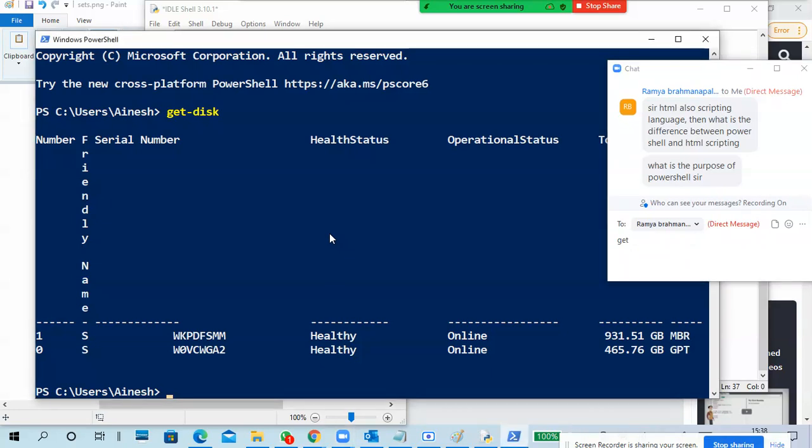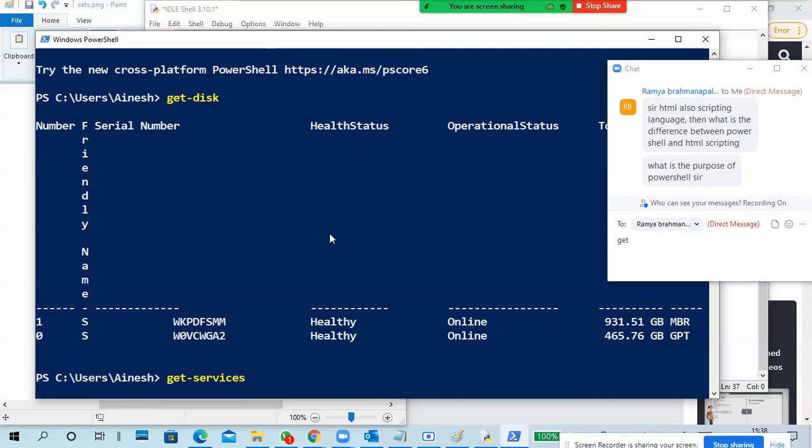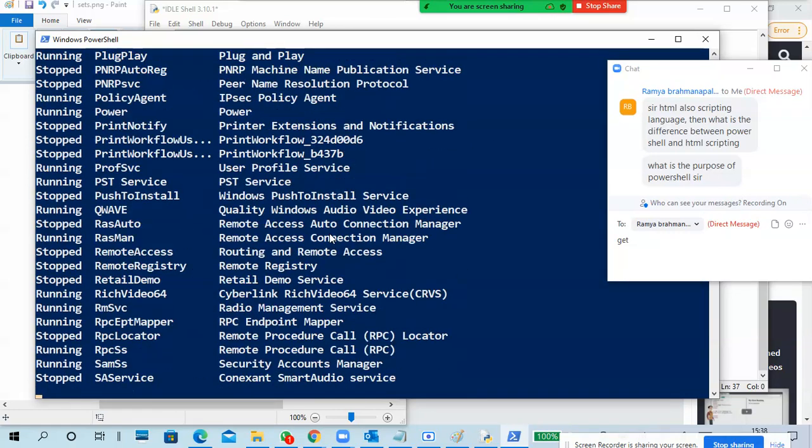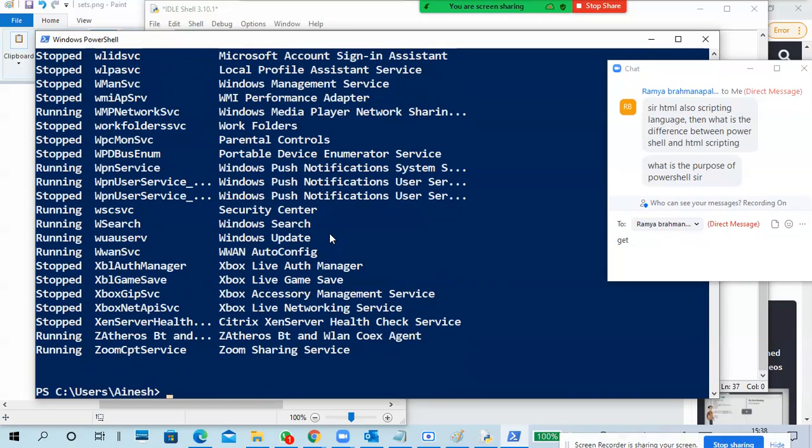Get-Service. You want to see the services. Get-Service, correct, right? These are all running and stopped services.